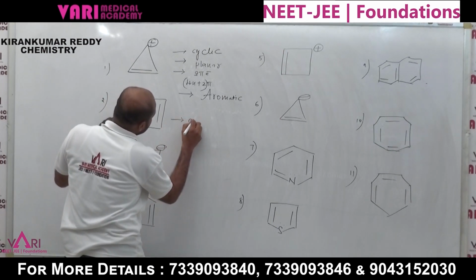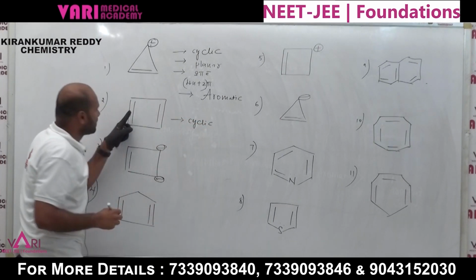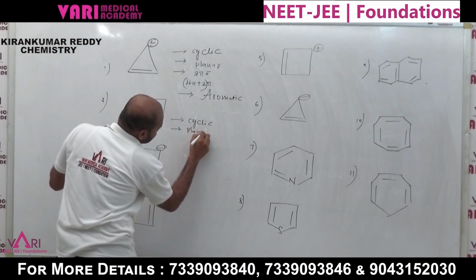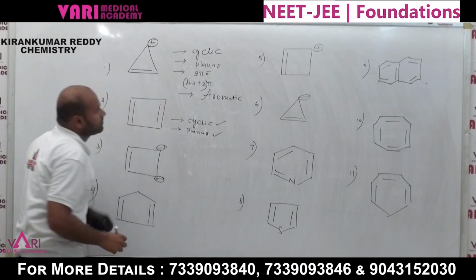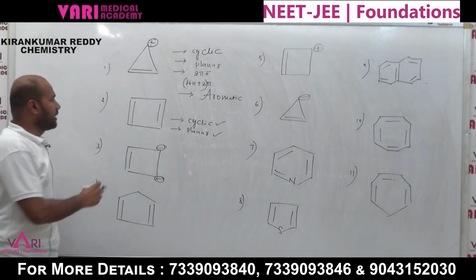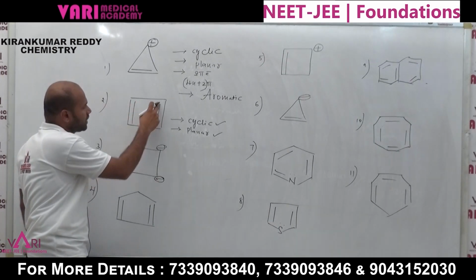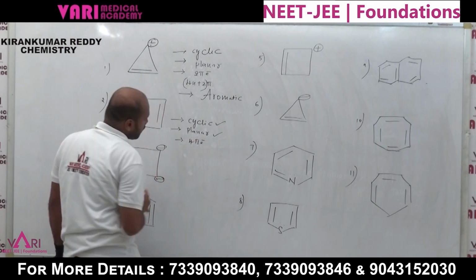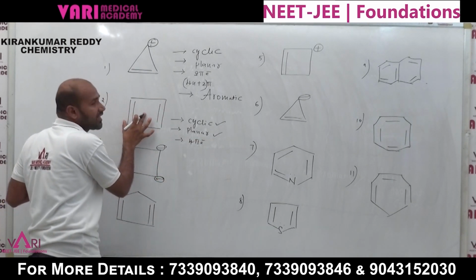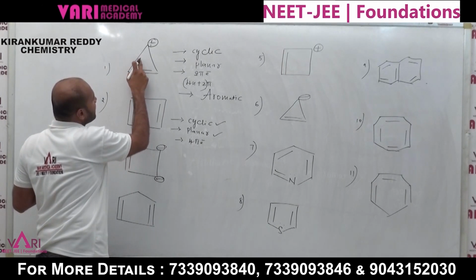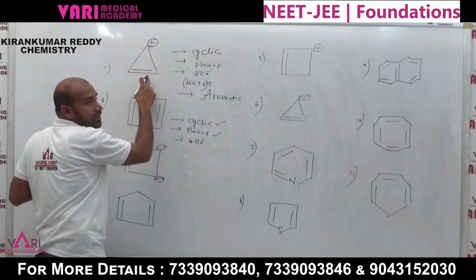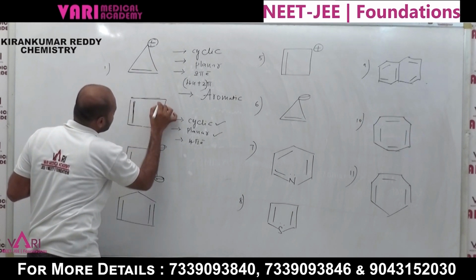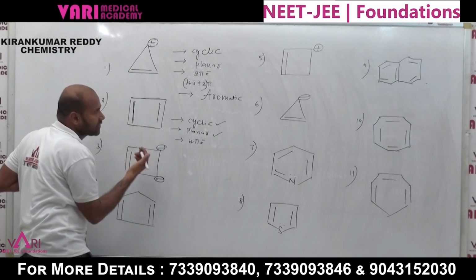It is also cyclic. This one must be cyclic. Next, it must be planar. Cyclic and planar, another rule. How many pi electrons? Here is 1, 2, 3, 4. 4 pi electrons. If 4 pi electrons, check whether delocalization is present or not. Here is double bond, single bond, positive charge, single bond, double bond. Conjugation is present. Here double bond, single bond, double bond, single bond. That's why conjugation is also present.